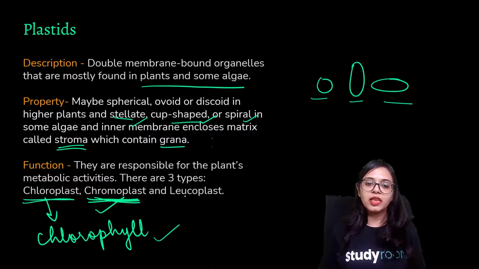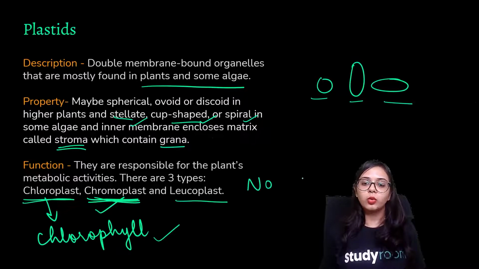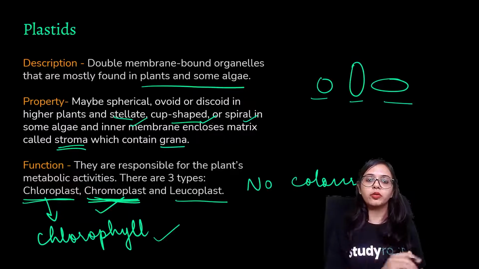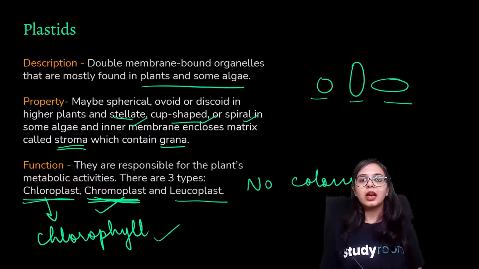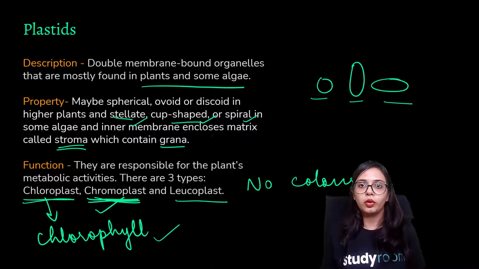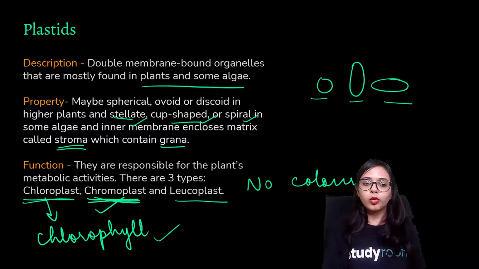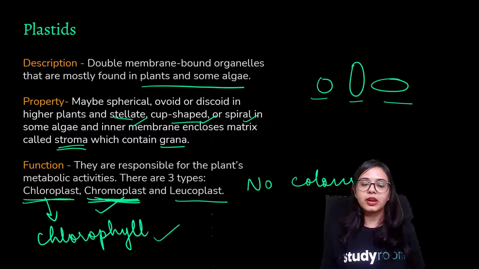Whereas leucoplasts have no color. A common function of all the plastids is that they help in the storage of food. Chloroplast also does that, chromoplast also does that, in addition to those colored functions. But leucoplast, since it has no color, is essentially involved in the storage of food and storage of other components that the cell may require for its metabolic survival.